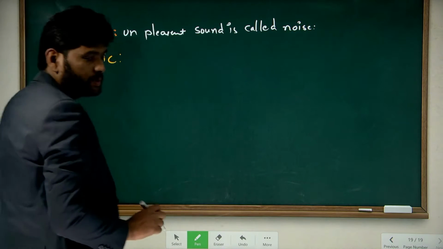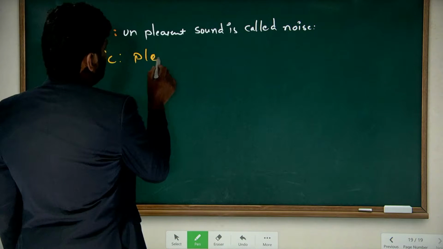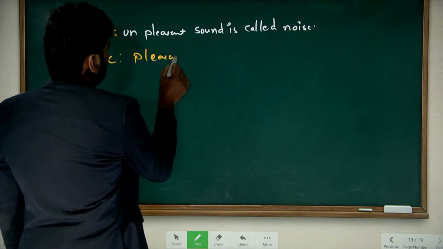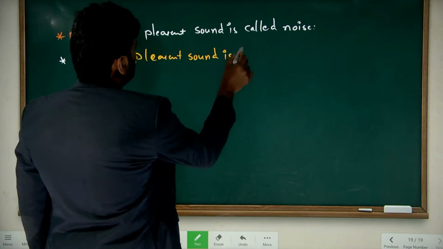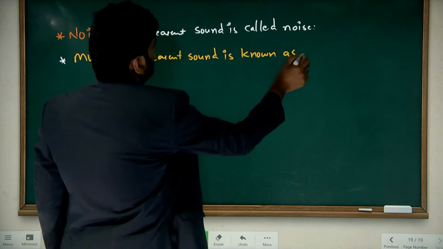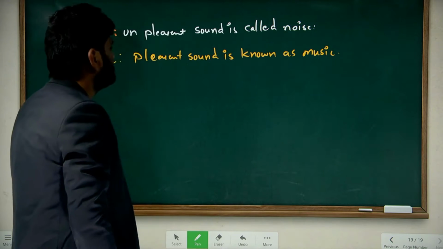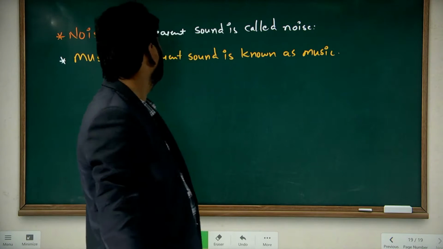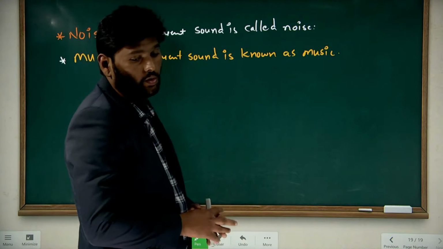So what is this music? The pleasant sound is known as music. As the pleasant sound is known as music, the unpleasant sound is known as noise.